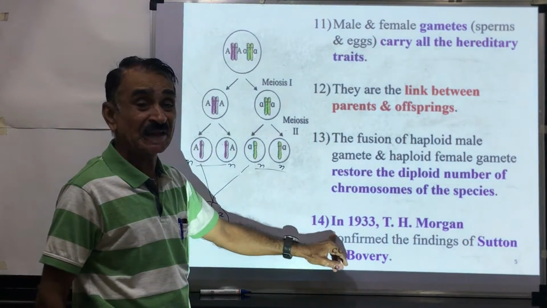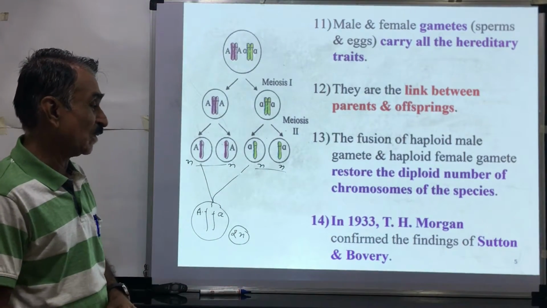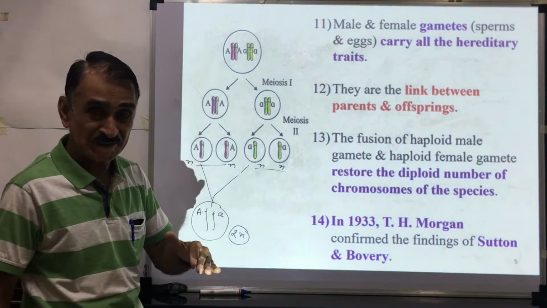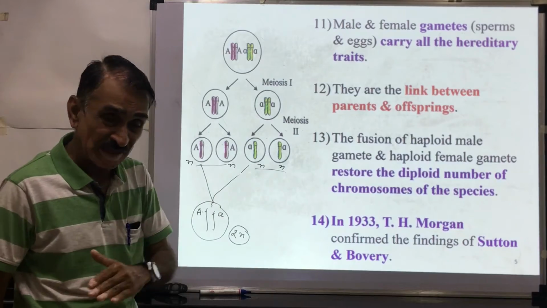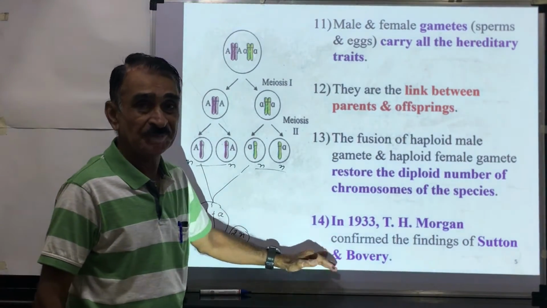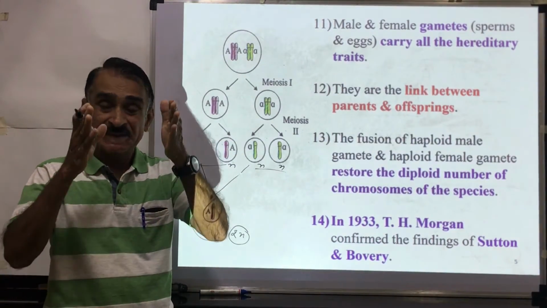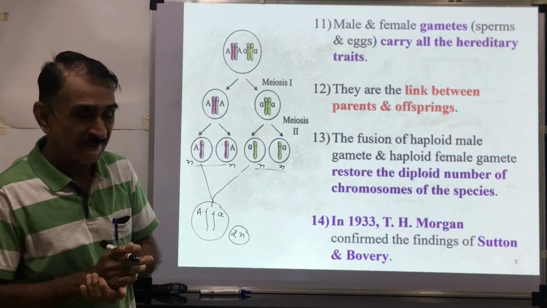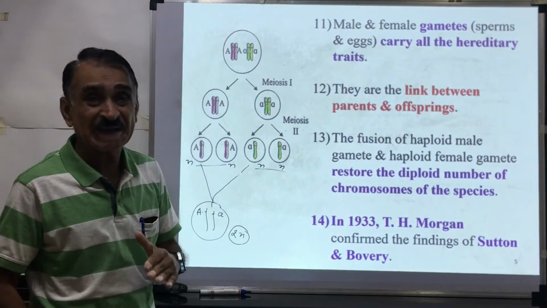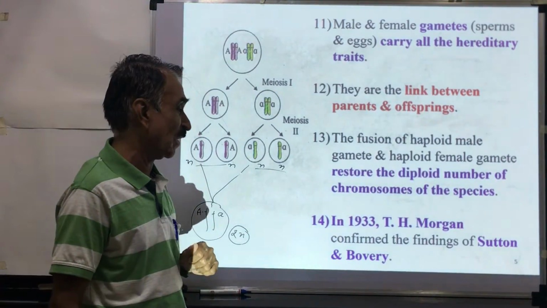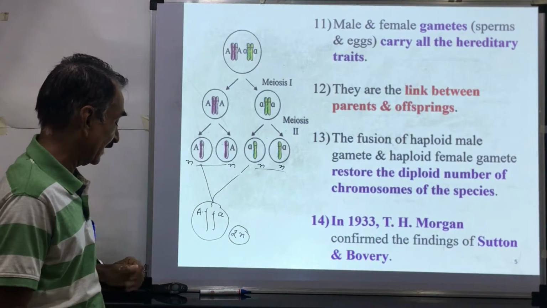In 1933, T.H. Morgan confirmed the results of Sutton and Boveri. Sutton and Boveri proposed the chromosomal theory of inheritance, and their results were confirmed by T.H. Morgan in the year 1933.